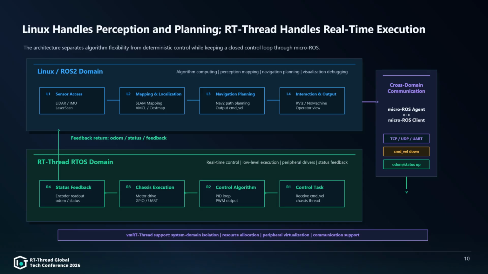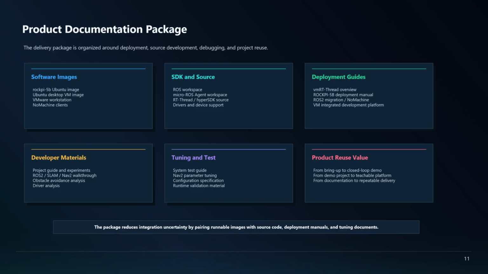On the RT-Thread RTOS side, RT-Thread is responsible for real-time control and execution. The control task receives CMD_VEL and runs the chassis control thread. The control algorithm performs PID control and PWM output. The chassis execution layer drives motors through GPIO and USTD. The status feedback layer reads encoders and reports ODOM and status back to the Linux side. At the bottom, vmRT-Thread provides system domain isolation, resource allocation, peripheral virtualization, and communication support. This is the foundation that allows the Linux algorithm chain and the RTOS real-time chain to run together on one hardware platform.